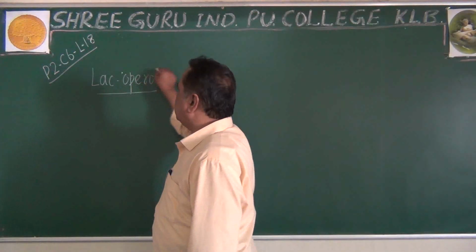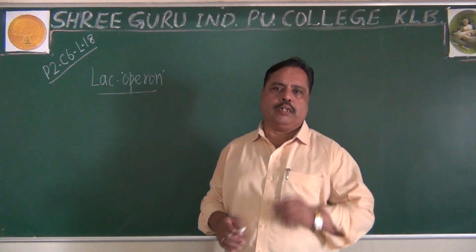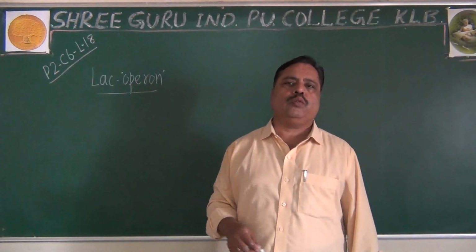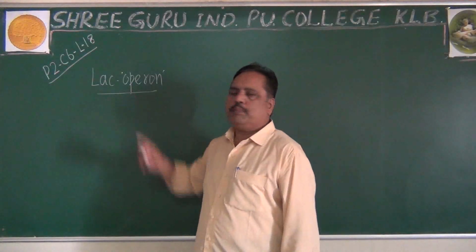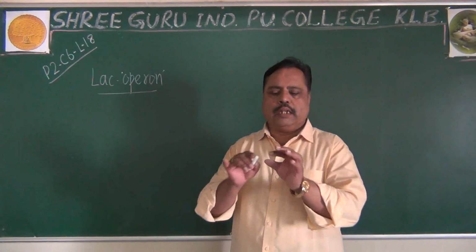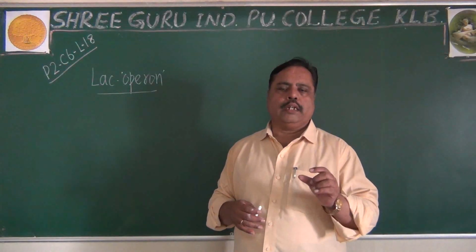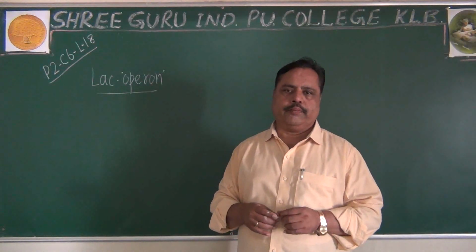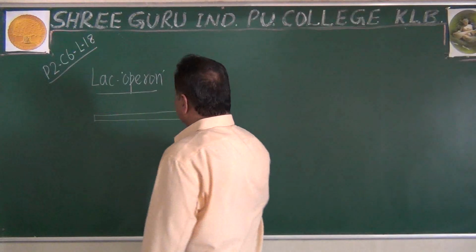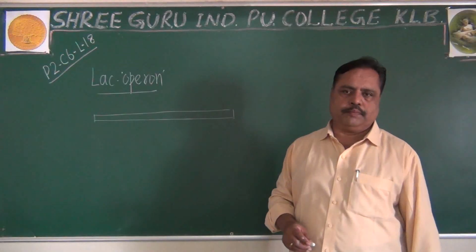What is meant by operon? A group of genes is called an operon. So the cluster, otherwise group, of genes involved in lactose metabolism is called the lac operon, we have to remember. Jacob and Monod discovered the lac operon structure and explained how it works in the year 1961. According to Jacob and Monod, in the E. coli bacterium, there is a lac operon, a group of genes controlling lactose metabolism.